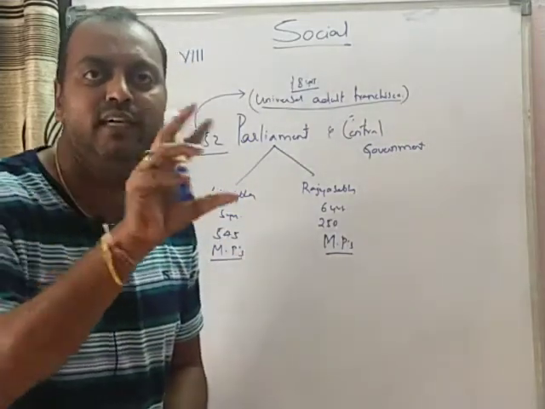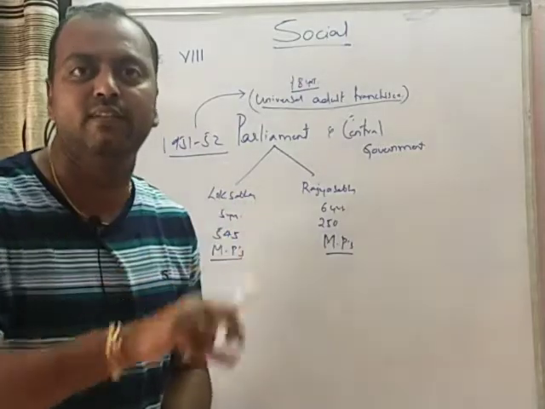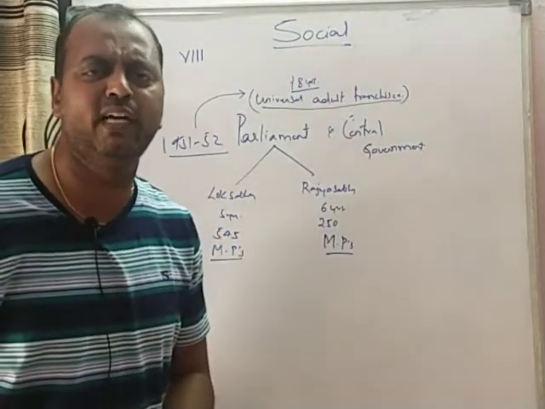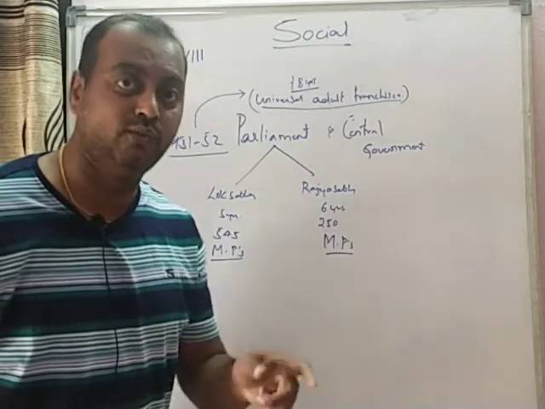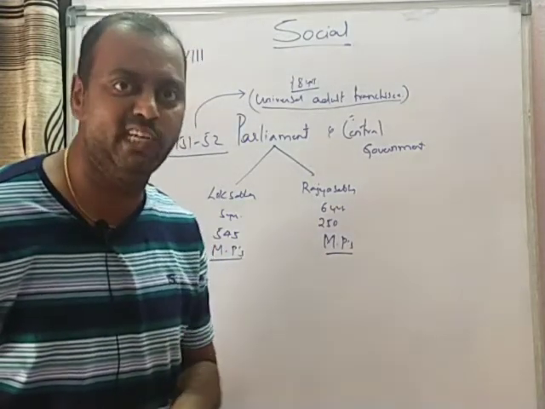So that is how they started giving symbols for these candidates, so that it becomes very easy for illiterate people to cast their vote. So that mechanism was started by the Election Commission.